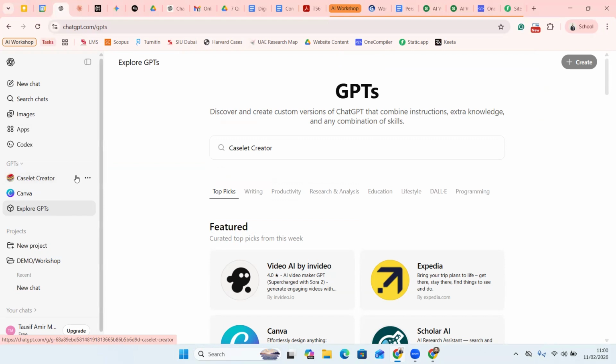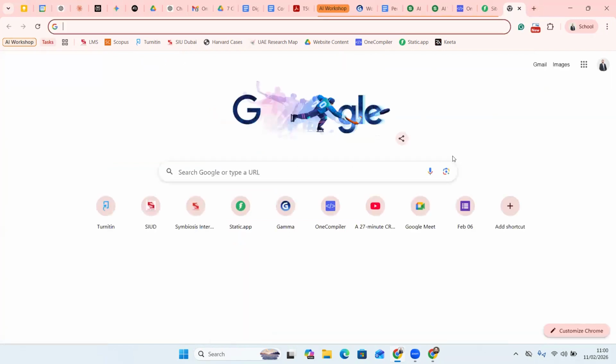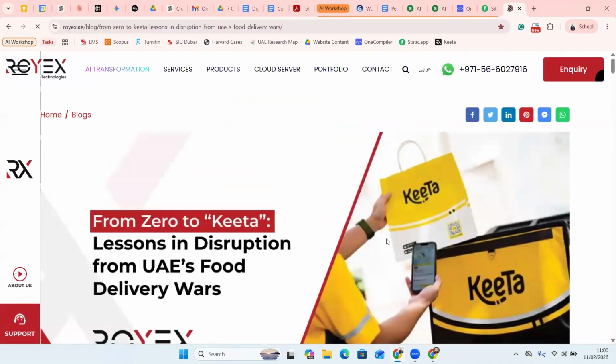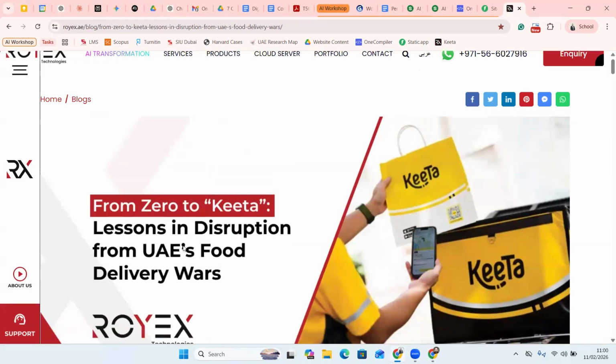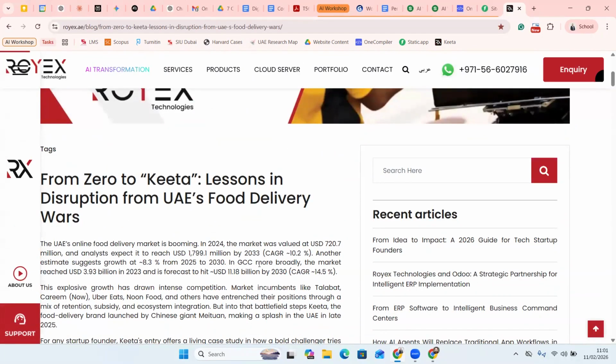Now what this particular GPT will do is, I will go to any particular article that I want to discuss in my class. So for example, I came across this article which talks about Kita and its entry in the UAE market, right? Let's say I'm teaching a topic related to marketing strategy about e-commerce and I'm focusing on Kita and so on, something like this. So I find this a relevant topic and how do I make use of this as a case study?